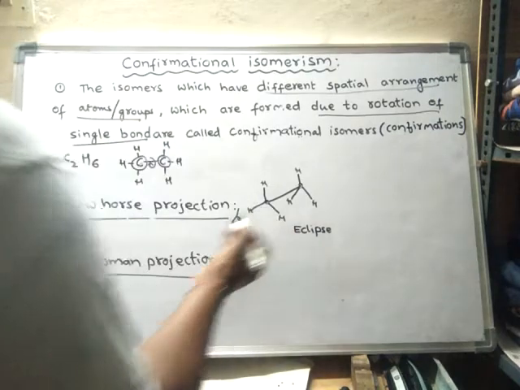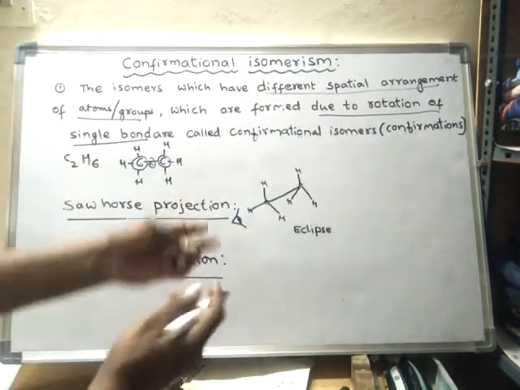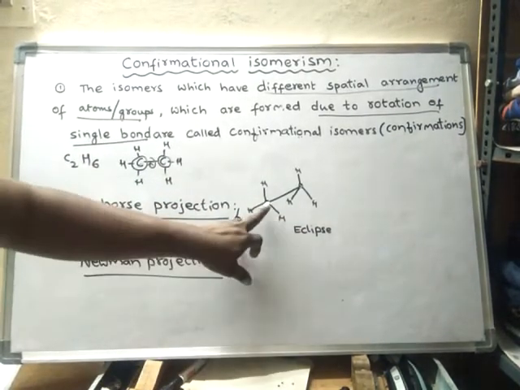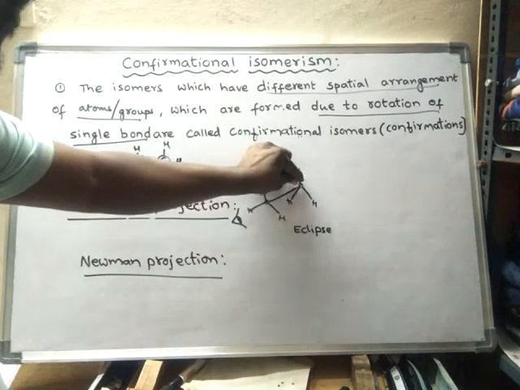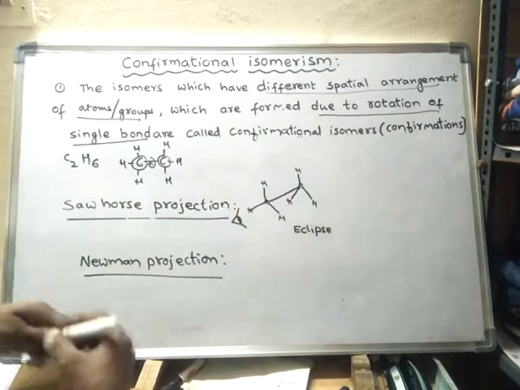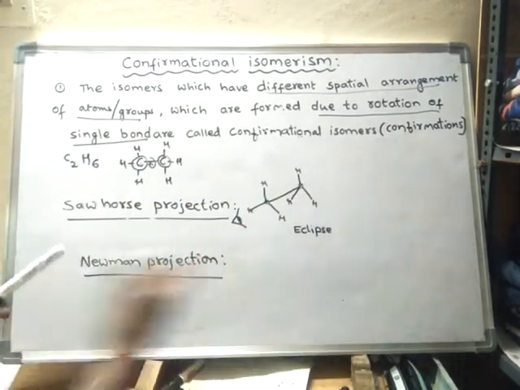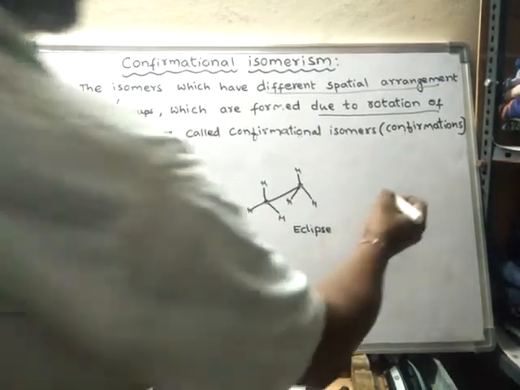We can write so many arrangements, because if you keep this one like this and just rotate this carbon atom, you'll get different types of arrangements.